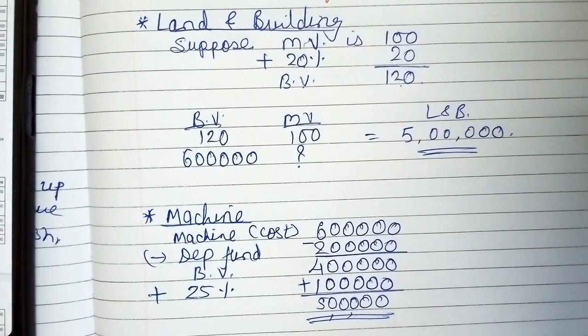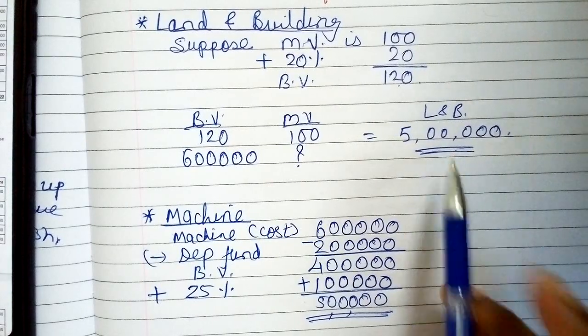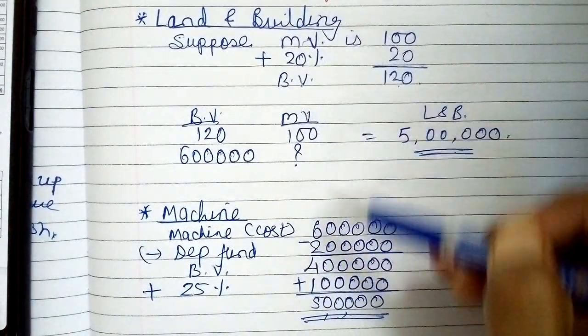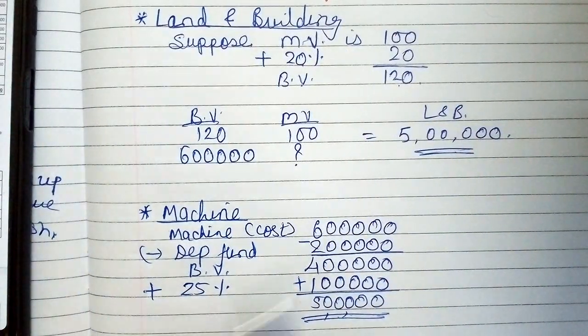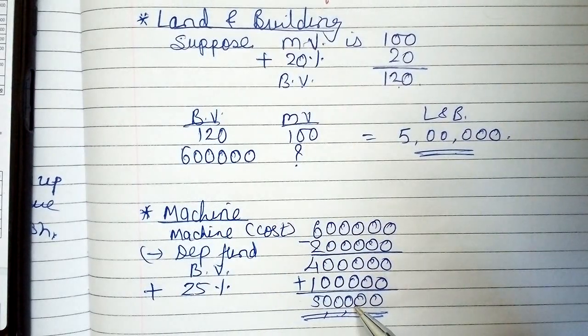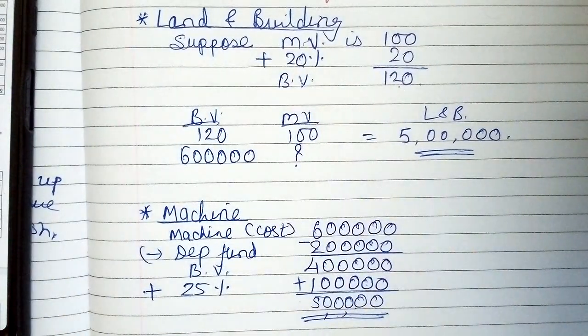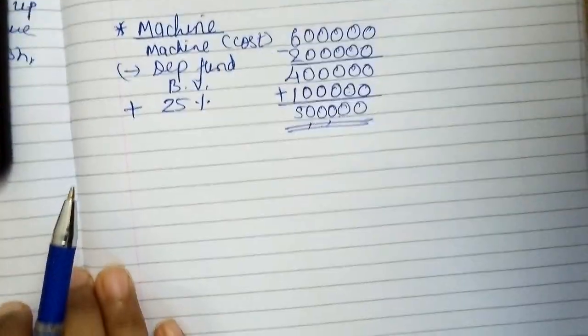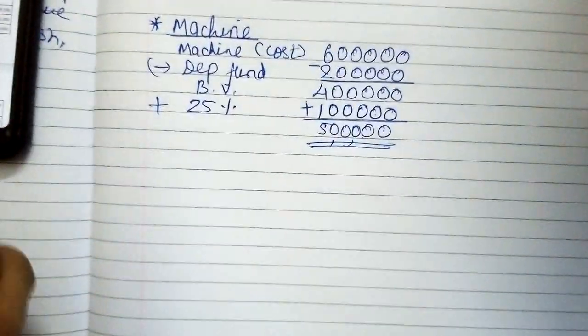So in short, the market value of land and building is 5 lakhs and the market value of machine is also 5 lakhs. In both cases, the adjustment given is different. Here book value is more than the market value and here market value is more than the book value. So accordingly we have to calculate. This calculation is not new for us. We did this calculation many times in our previous examples of valuation of shares as well as valuation of goodwill. Now we can move further with the calculation of capital employed first.